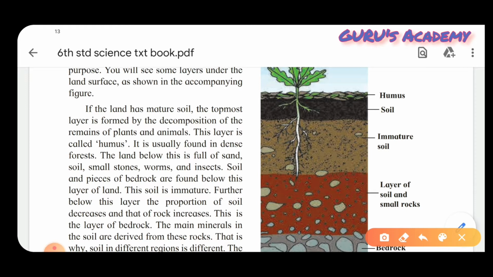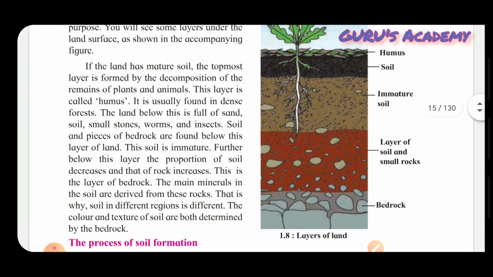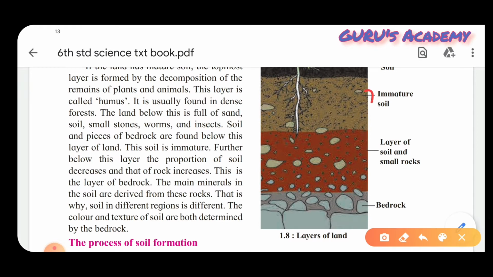And this soil is immature. Now here immature means which is not fully developed. As we have seen, the land is the mature soil, and that is the topmost layer. That is the old soil. So further down, the proportion of soil decreases, and we find rock increases.